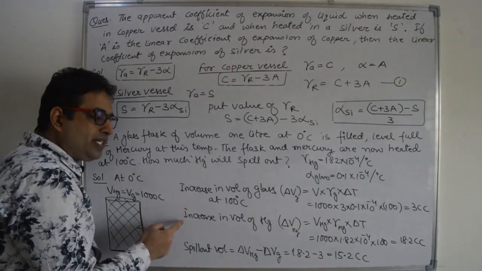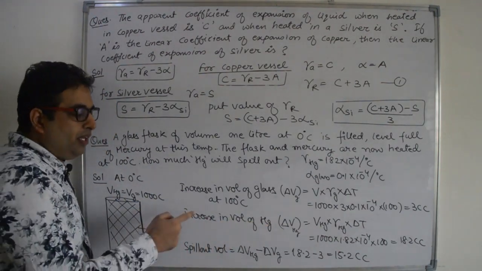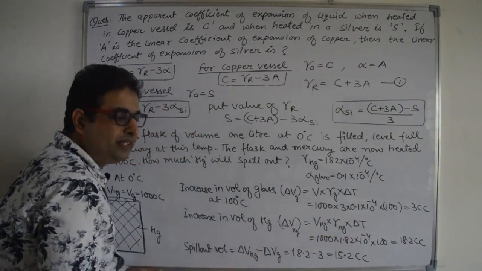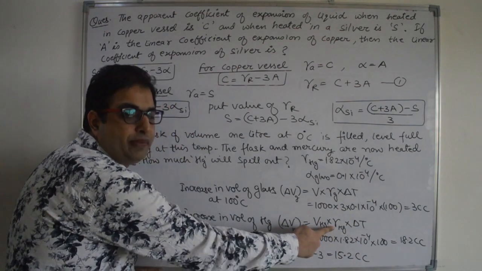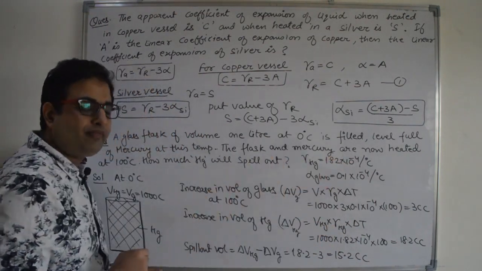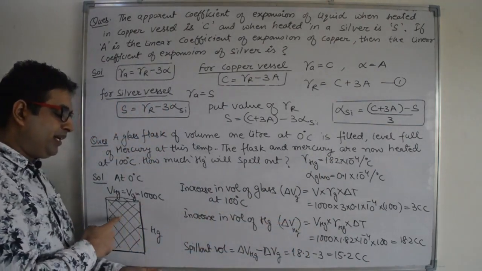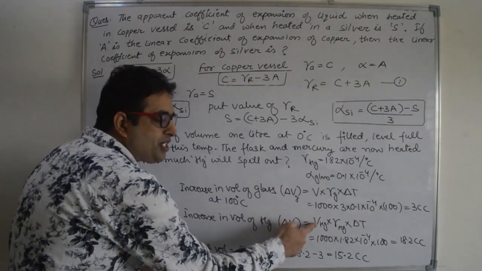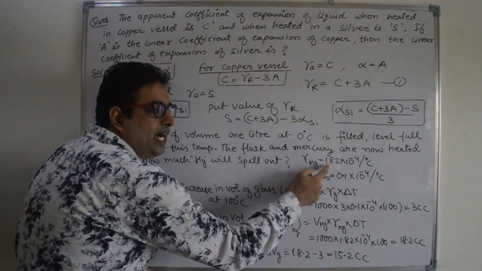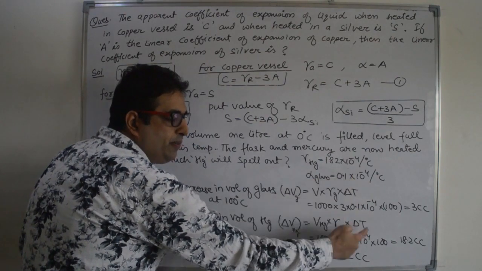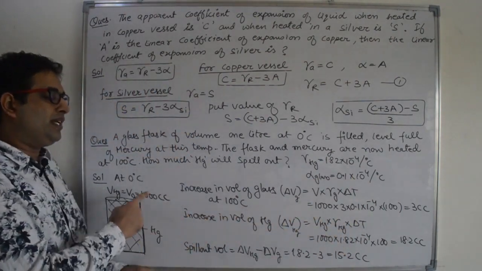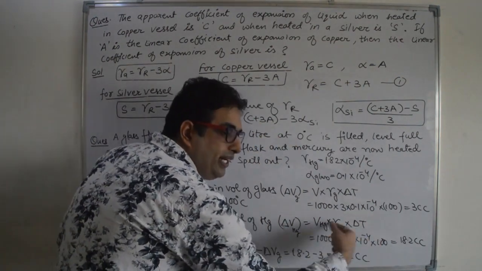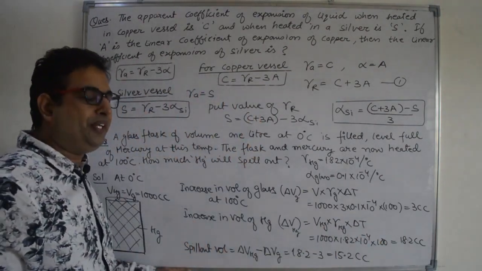Now let us check what is the increase in volume of mercury. Again, using the same formula, delta V is equal to V into gamma into delta T. And this gamma is the real expansion of the mercury, that is also given in the problem. So put the value: the initial volume of the mercury is also 1000 cc, right? So the initial volume is 1000 cc and the gamma value is 1.8 into 10 raised to the power minus 4. The increase in temperature is again 100, from 0 to 100. So when you multiply these three, we will get 18.2 cc.